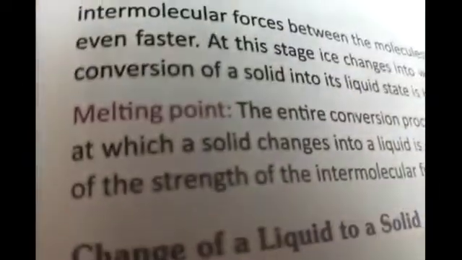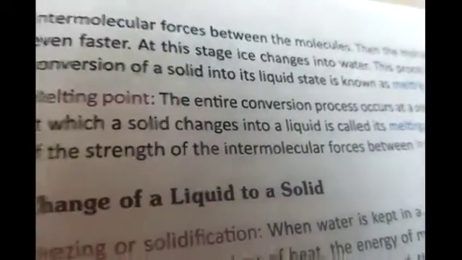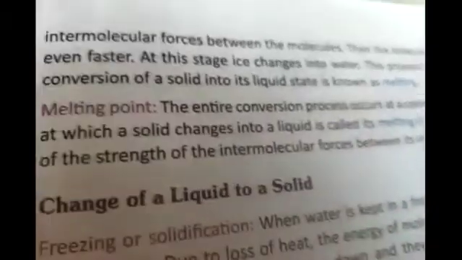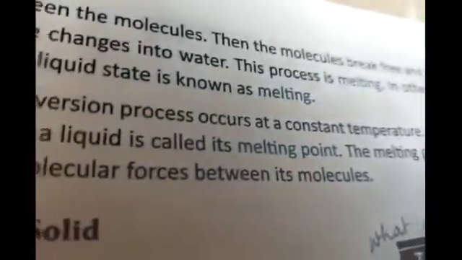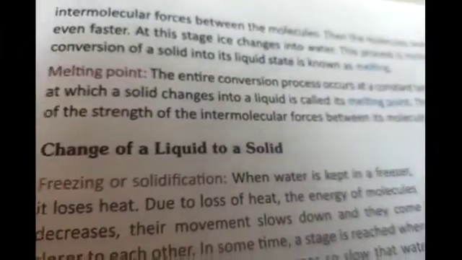Second term is melting point. So melting point is the temperature, or the constant temperature, at which the solid changes into liquid. It is called the melting point. It is a measure of the strength of the intermolecular forces between the molecules.